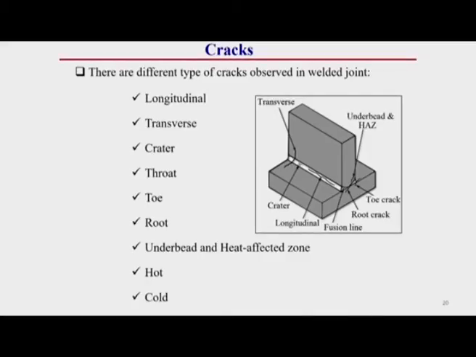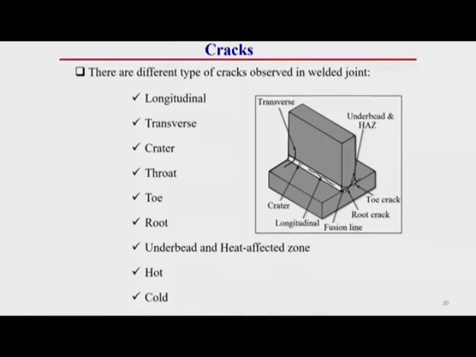Next is crack. There are different types of cracks observed in welded joints. Depending upon position, there are 7-8 different categories of crack we can observe in a welded joint. Apart from these, there are some other categories also. Cracks are generally generated due to the cooling effect or heating effect of the weldment.